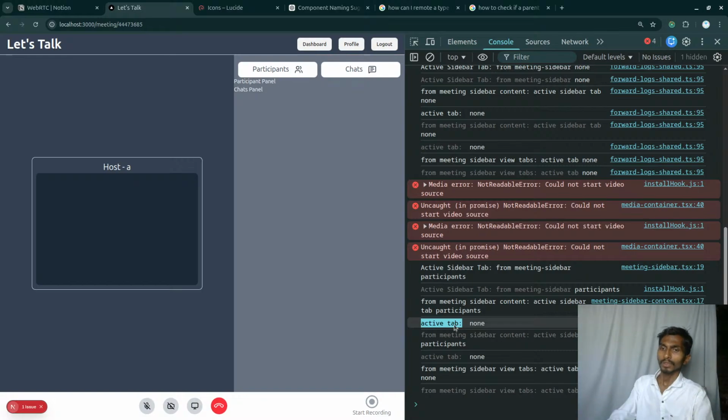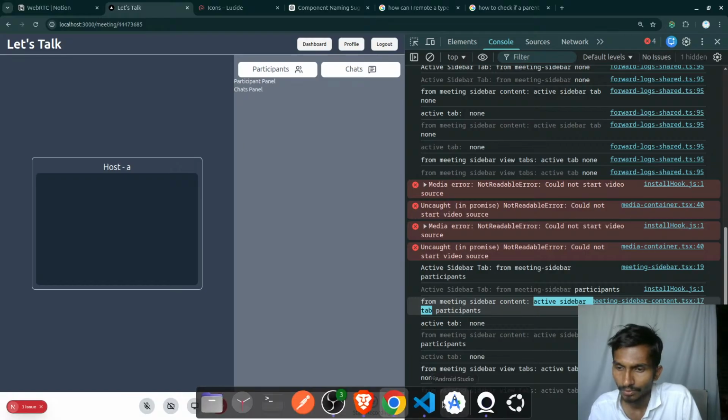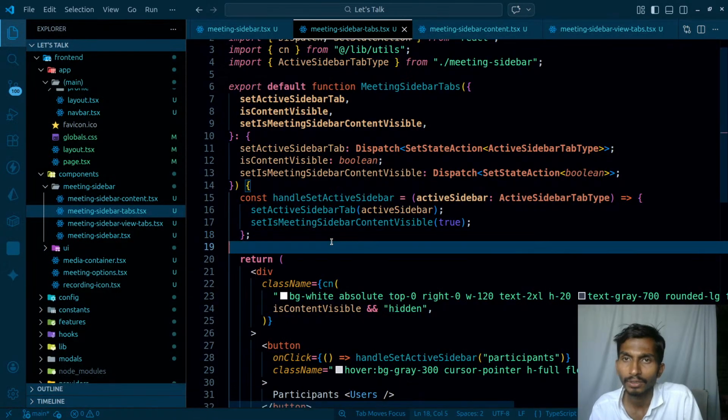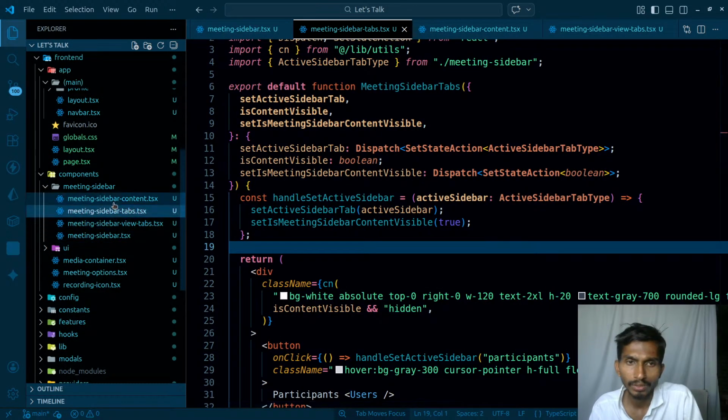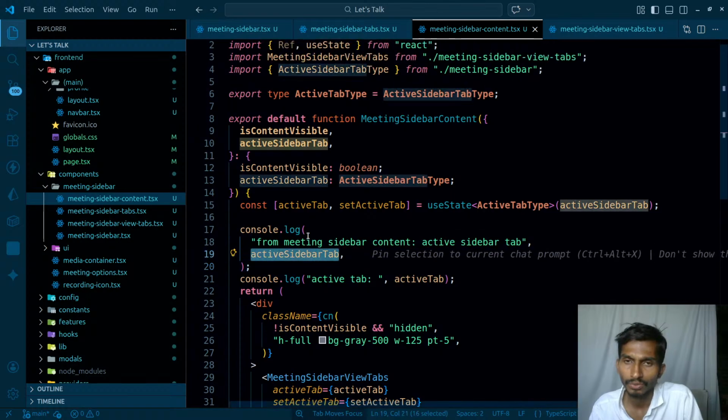Interesting. So the value of active tab is not being set over here. Okay, the question is, both of them are coming from meeting sidebar content, and inside that the value of active sidebar tab is actually participants. So why is the value of active tab still null? So I have to go to sidebar content. Inside sidebar content I get the right value from this section.